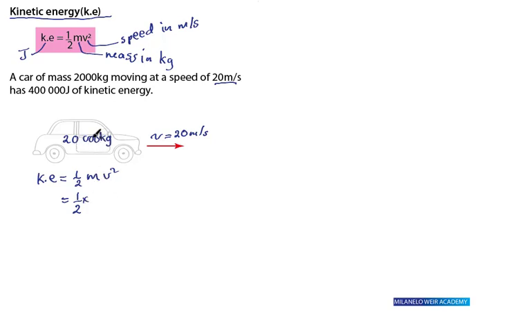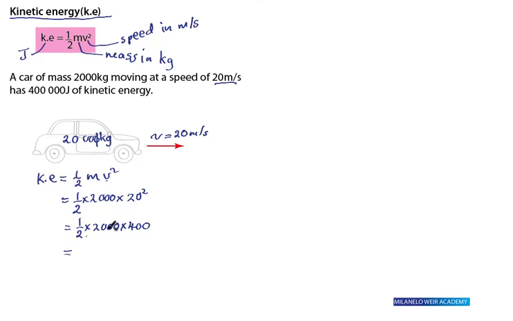Oh, I actually wrote 20,000 instead of 2000. So I'm going to cancel this 0, left with 3 zeros, right? Times 2000 kgs times the speed v, which is 20 squared, right? So what do we do? Half times 2000 times 20 squared. What is 20 squared? 20 times 20 is 400.